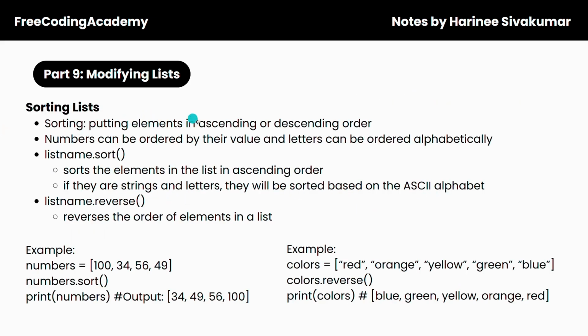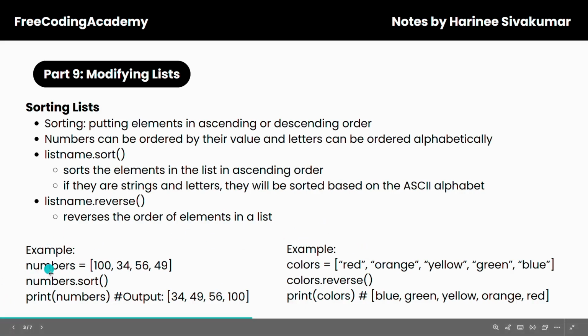Next up, sorting lists. Sorting refers to putting elements in ascending or descending order, which makes sense. Numbers can be ordered by their value, and letters can be ordered alphabetically. If you include a statement that says list name dot sort, this sorts the elements in the list in ascending order. If they are strings and letters, they will be sorted based on the ASCII alphabet. Next, if you include list name dot reverse, this reverses the order of elements in a list.